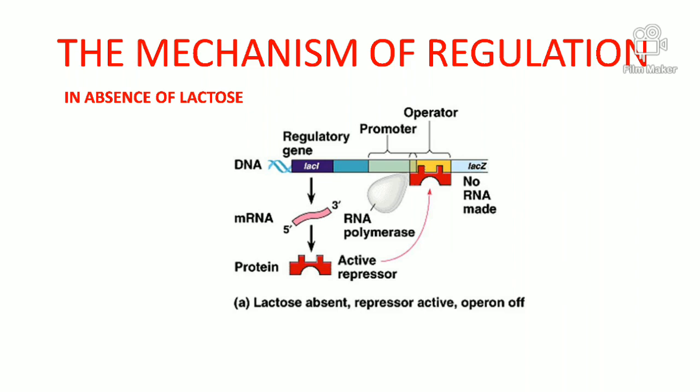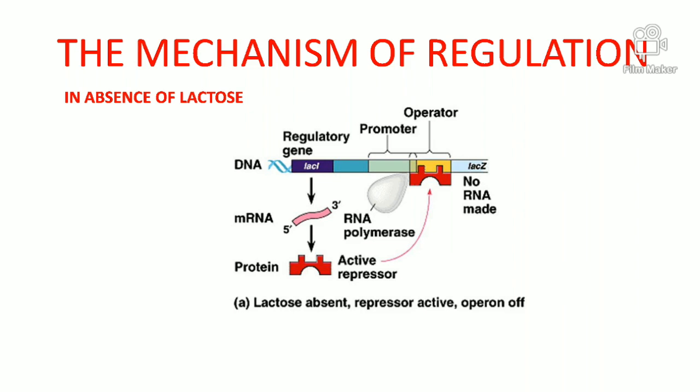First of all, the regulatory gene forms an mRNA molecule, and this mRNA forms a protein known as repressor protein. This is an active repressor protein, and it has affinity to the operator, the third gene in the regulatory set.